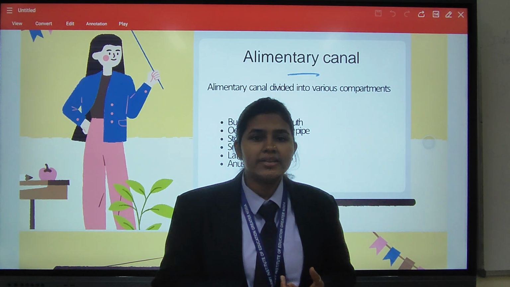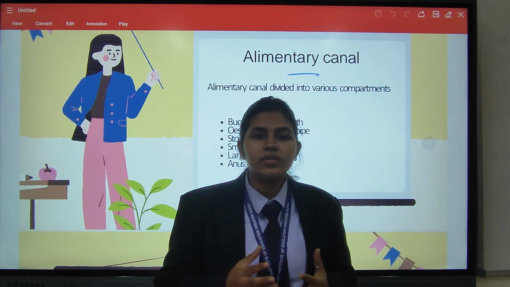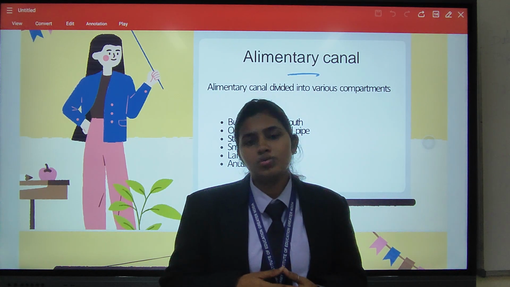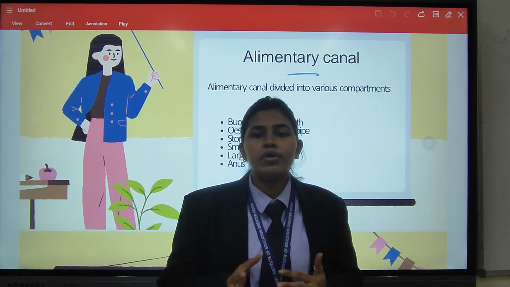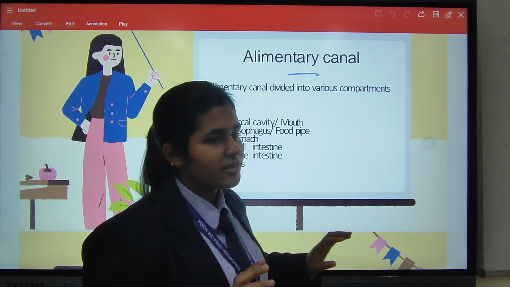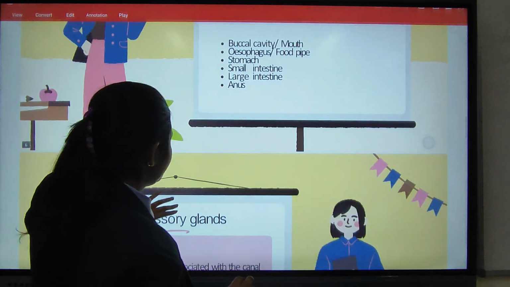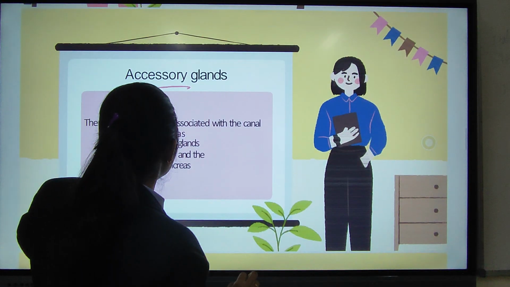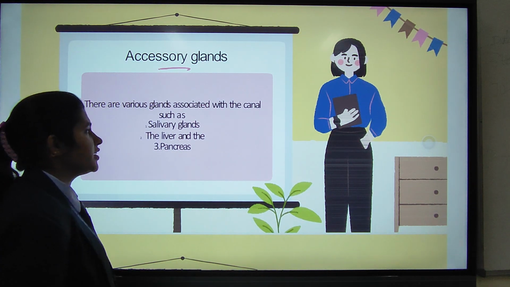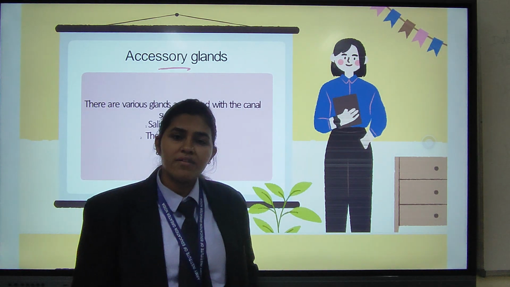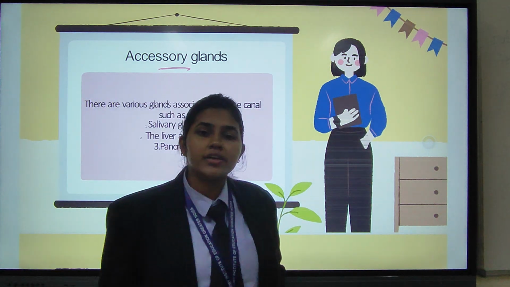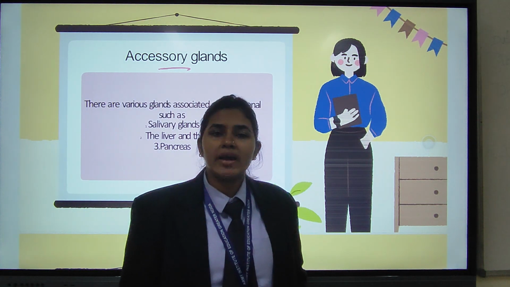What are the accessory glands? Accessory glands are not directly involved, but they help in the process of digestion by secreting various types of digestive juices which convert the complex compounds into simple compounds so that they can be absorbed by the human blood plasma. The accessory glands we can discuss are the various glands associated with the canal, such as the salivary glands, which are present in our buccal cavity or mouth. The second ones are the liver, pancreas and the gallbladder, where the bile secreted by the liver gets stored.